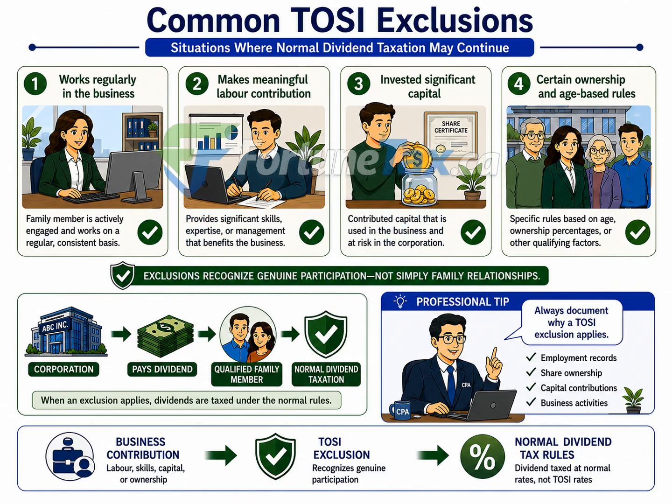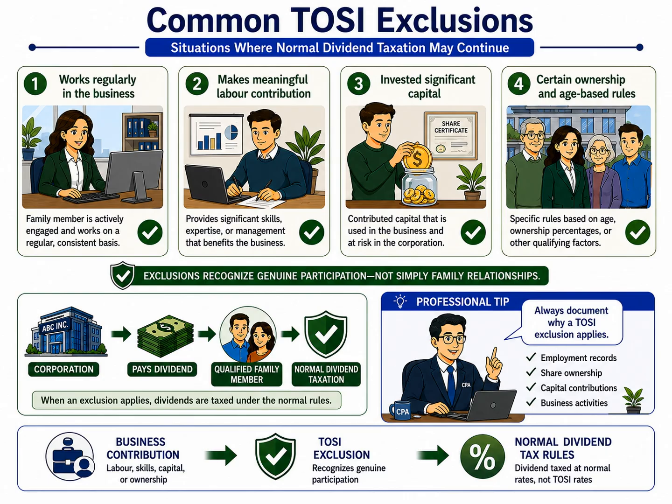Whenever a corporation pays a dividend to a related family member, the process should always begin by asking whether a valid exclusion applies. If it does, the dividend is generally taxed under the normal dividend rules. If not, the TOSI rules may apply instead.